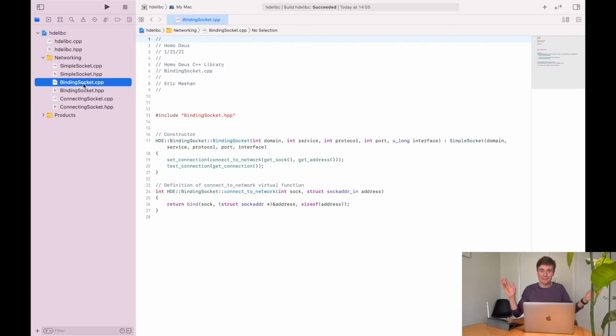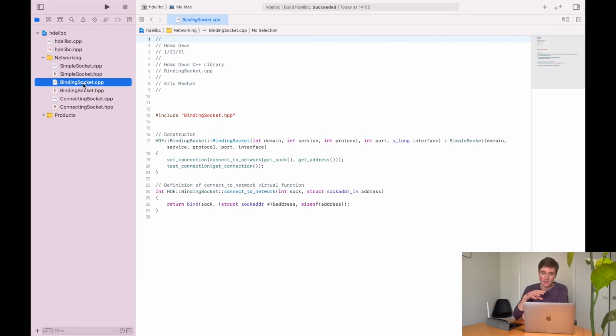Fortunately, I used Git. So I was able to just clone my remote repository, and all I lost was the work from that particular section, which was not very much. So use Git, use remote repositories, and make backups. Very important. Anyway, today we are going to build off of our binding socket.